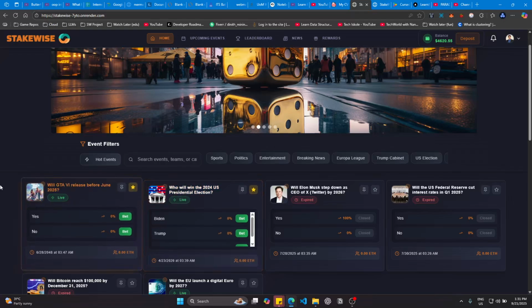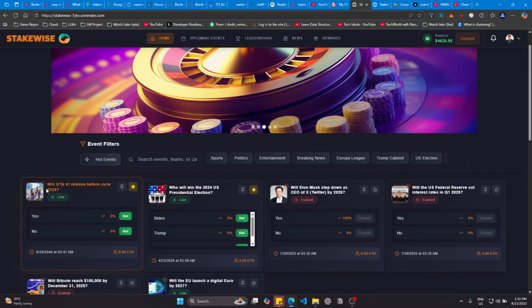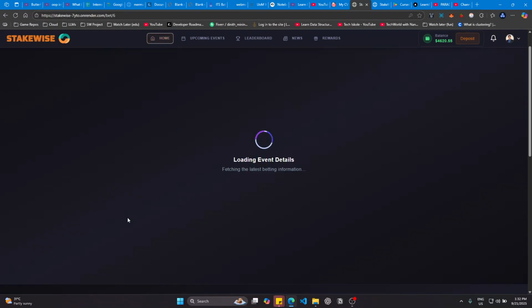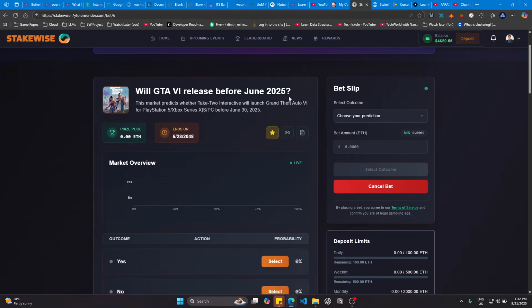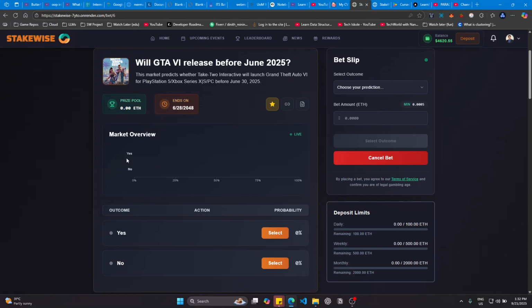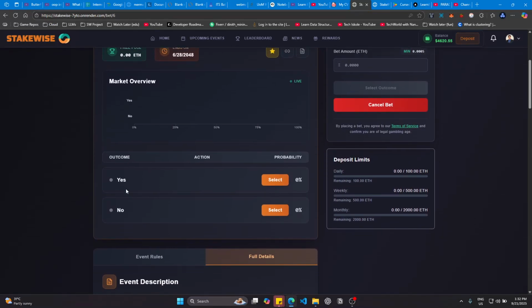Okay, so for example, now let's try to place a bet for this event. You can press the place bet button here, and it shows how much time is left till the event ends and all the details regarding this particular event, the total prize pool collected for this specific event, and the market overview. So this shows how many people are saying the answer is yes and how many are going to say no. This helps a new user get an idea of which option they should place the bet on. So now I'll try to place a bet.